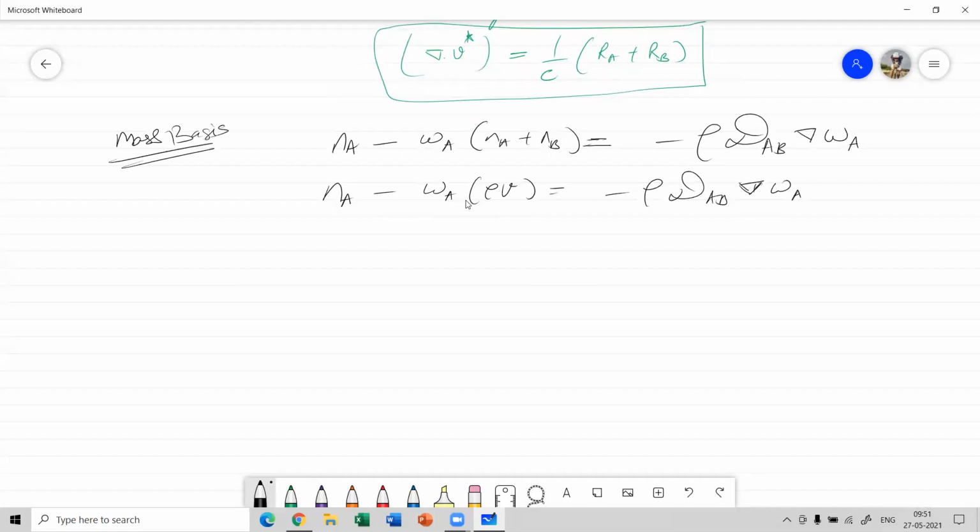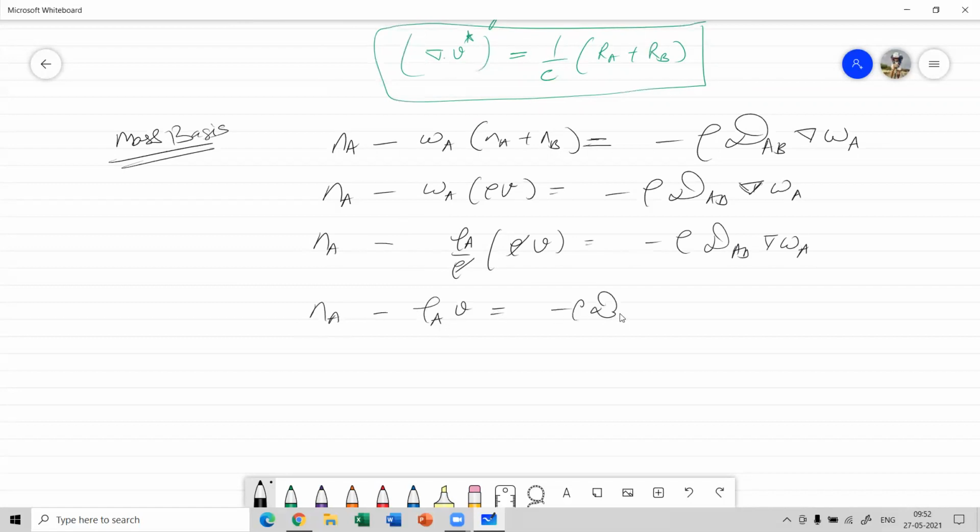So what is Wa? Wa is nothing but rho A by rho. So minus rho again Dab divergence of Wa. Now this rho gets cancelled with this. So we have Na minus rho A into V equals minus rho Dab into the divergence of Wa. So we have one expression.